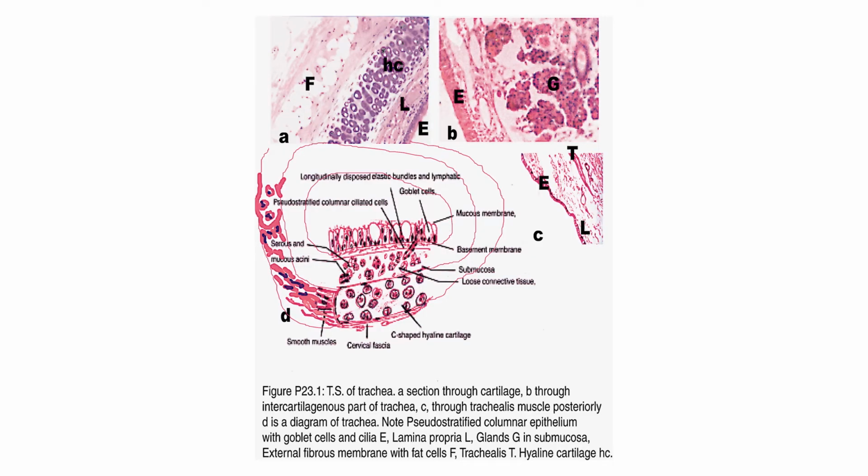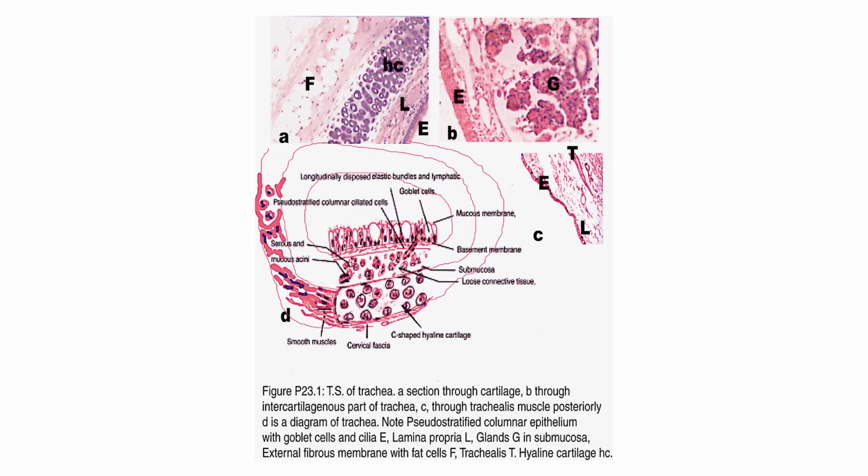This is showing the parts of the epithelium; I have already told you the epithelium is pseudo-stratified. If we have to draw the diagram, you have to draw something like this: pseudo-stratified ciliated columnar epithelium with goblet cells, then the basement membrane on which they are lying, the lamina propria, submucosa, and the hyaline cartilage.